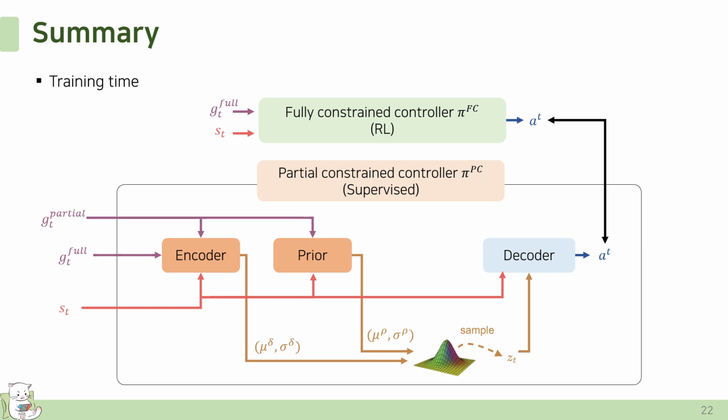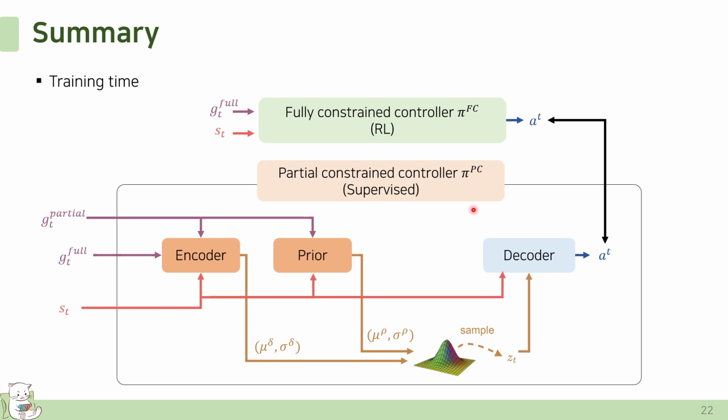Let me quickly summarize the overall framework. First, a fully constrained controller is trained using reinforcement learning conditioned on full reference motion. This trained controller then serves as the teacher policy for training the partially constrained controller policy.